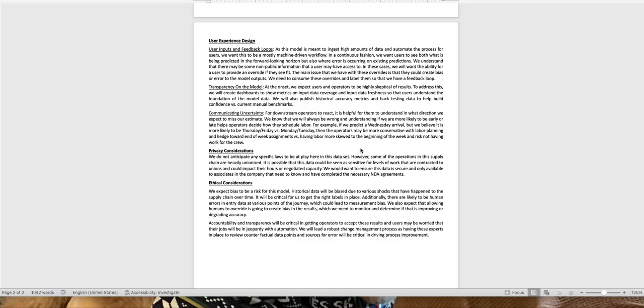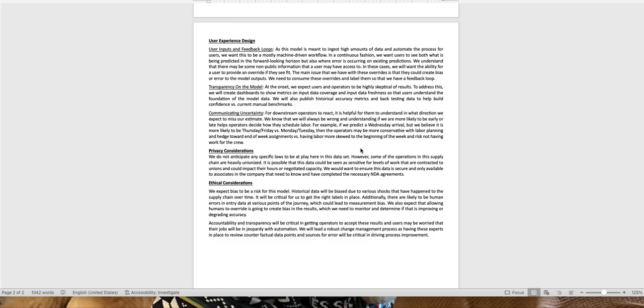It's helpful for them to understand what direction we expect the probability of a miss to be. So, for example, if we're predicting an arrival to come in on a Wednesday, but we believe that if it misses it's more likely to be a Thursday or Friday than a Monday or Tuesday, an operator may be more conservative in planning their labor and not really aim for the beginning of the week when it's maybe more likely to be at the end of the week, if there's a borderline decision that they have to make.